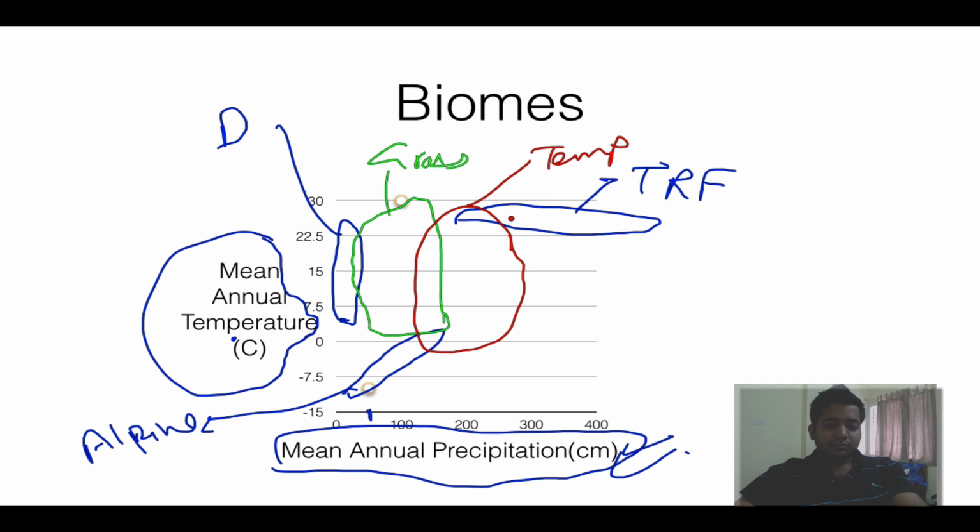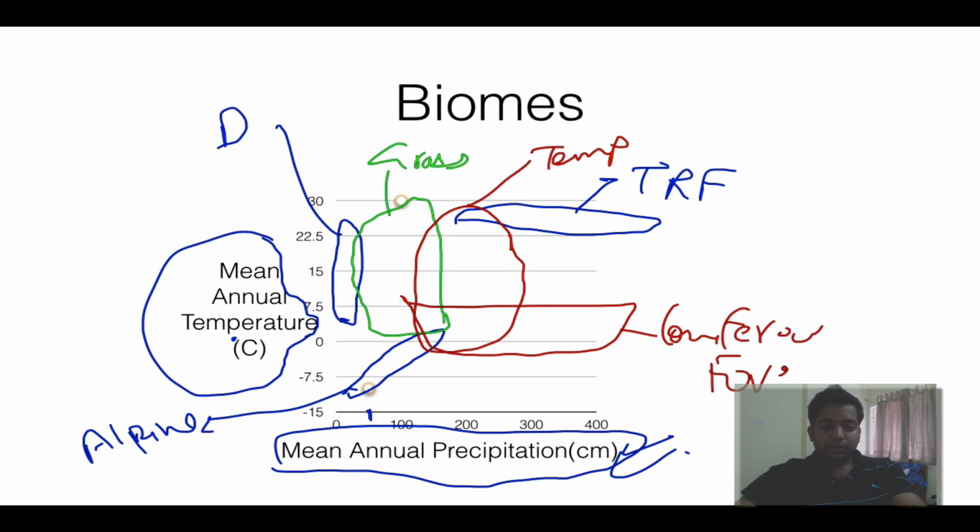And finally, we have coniferous forest. Coniferous forest is characterized by very high rainfall, but the temperature is very low. So something like this will be a coniferous forest. So this is the diagram. Do save it in memory because many questions will be solved directly from this diagram application. Cool guys. So that's it.